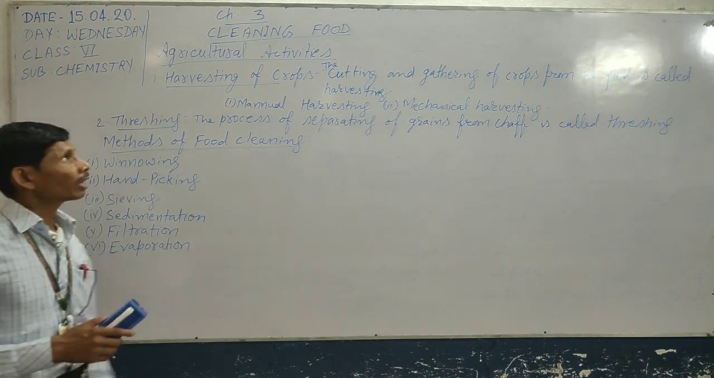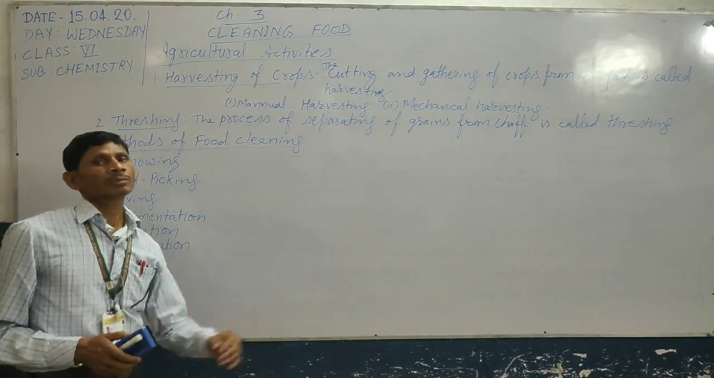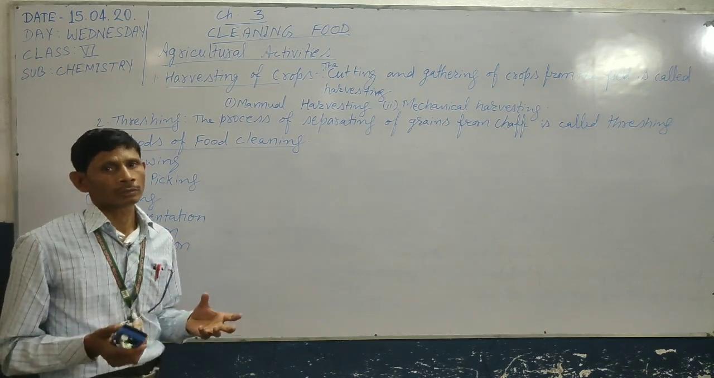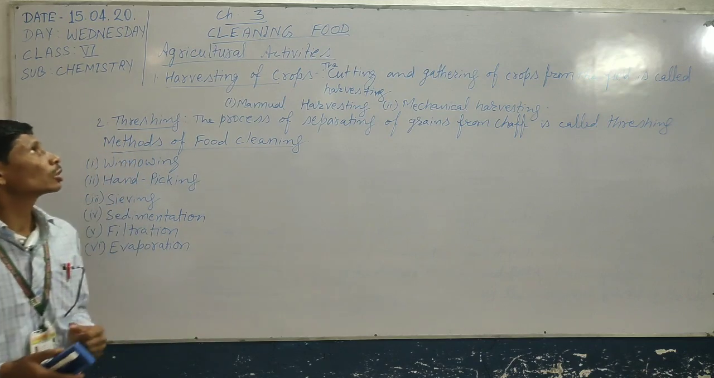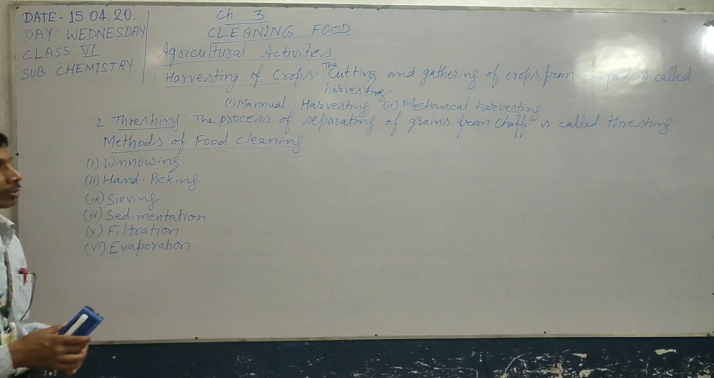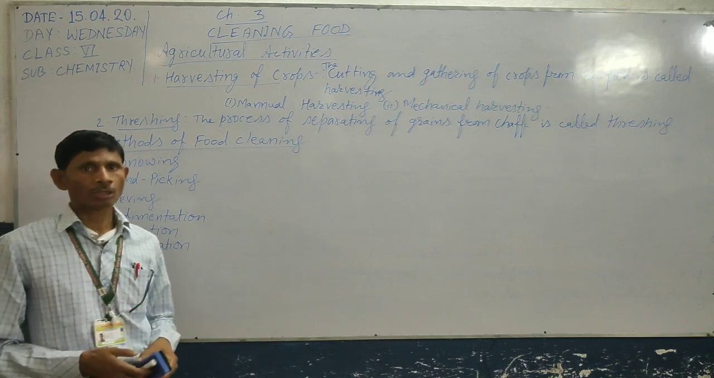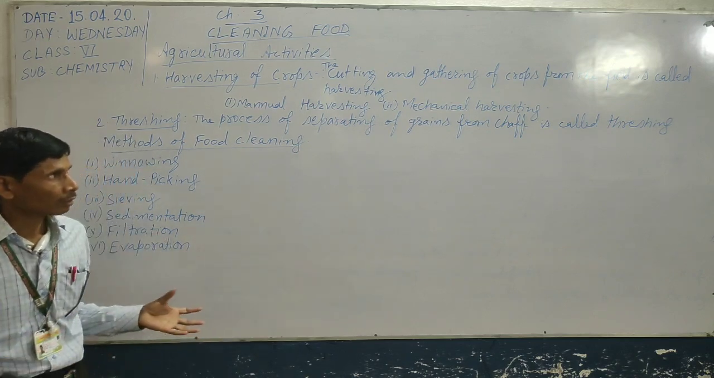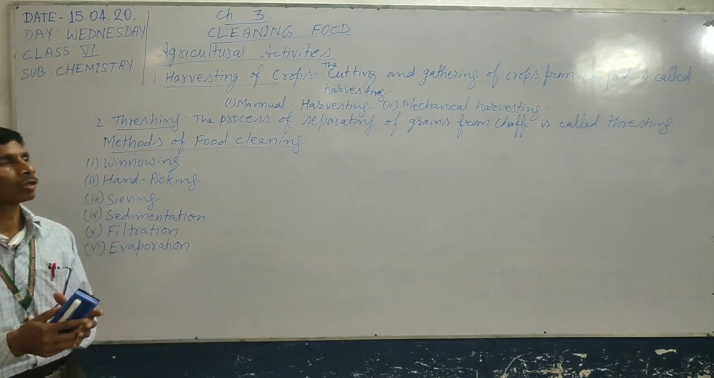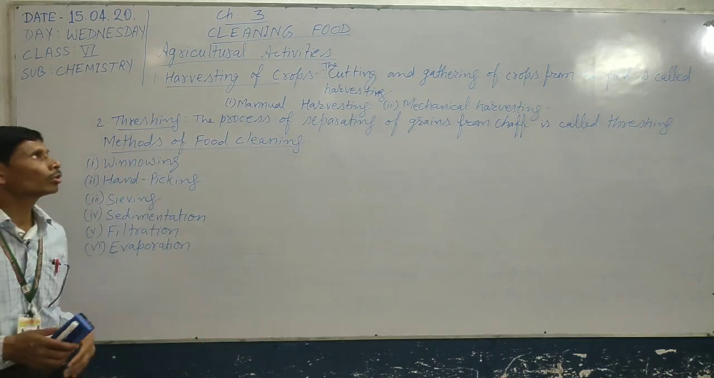So once again I remind you of this chapter: the agricultural activity, that means the activity in which we get food from the crops. This process is known as agricultural activity. In this process, first step is harvesting of crops, that means the cutting down of crops and gathering them from the field. After cutting in the field, we gather the crops and store them. This process is known as harvesting of crops.